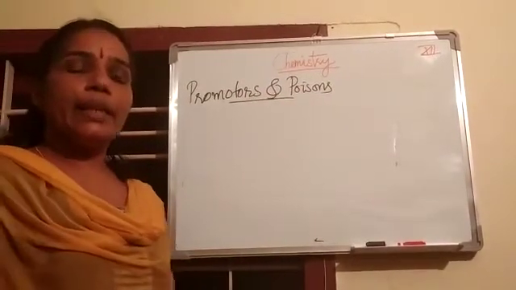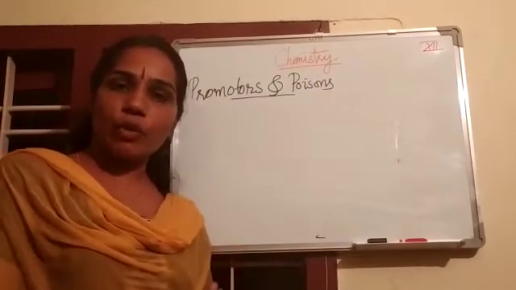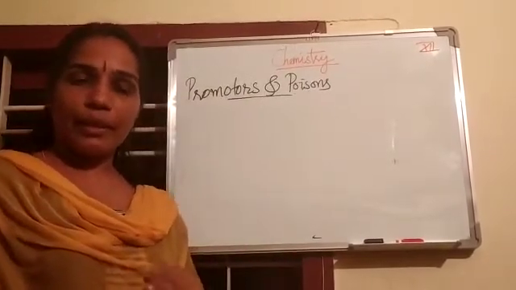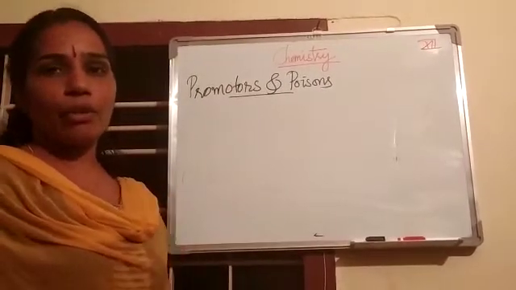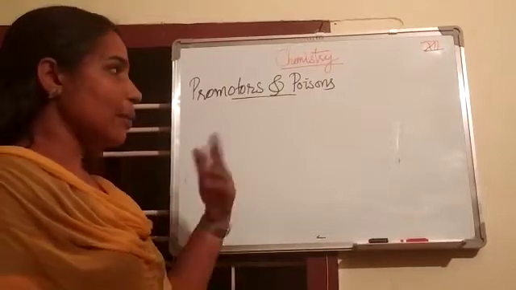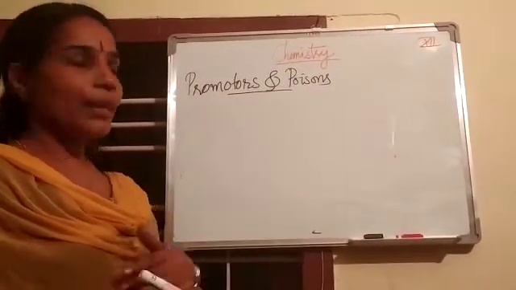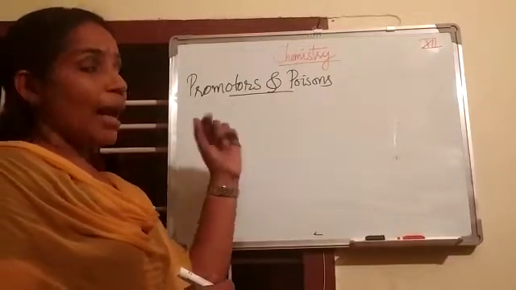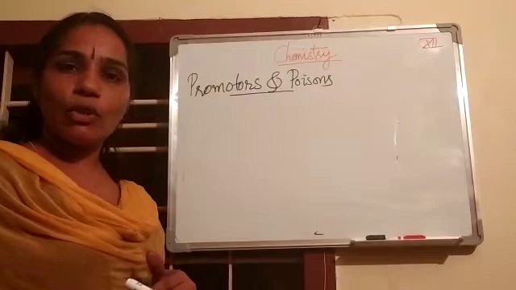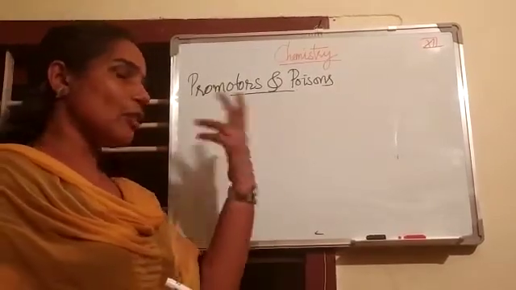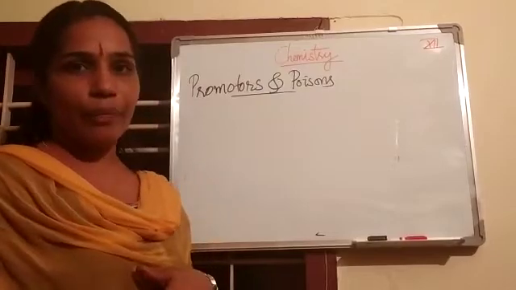We already learned that catalysts are the substances which can change the rate of a reaction, that can increase or decrease the rate of a chemical reaction. That ability, increasing or decreasing the rate of a reaction, is called the activity of a catalyst. What is the activity of a catalyst? It is the ability of a catalyst to decrease or increase the rate of a reaction.